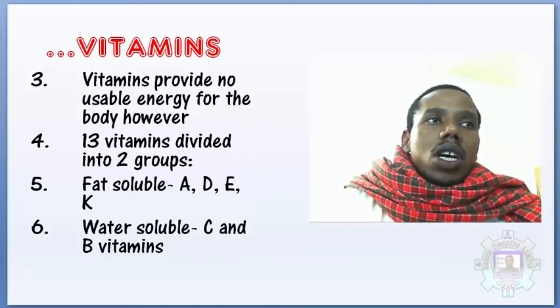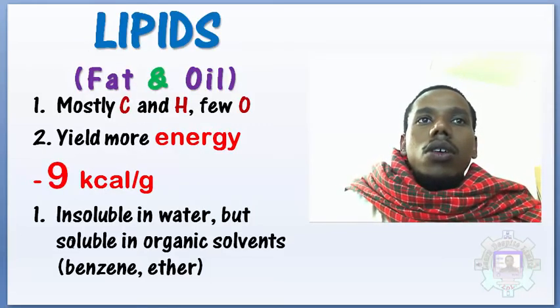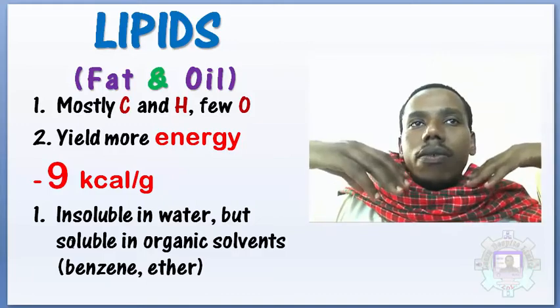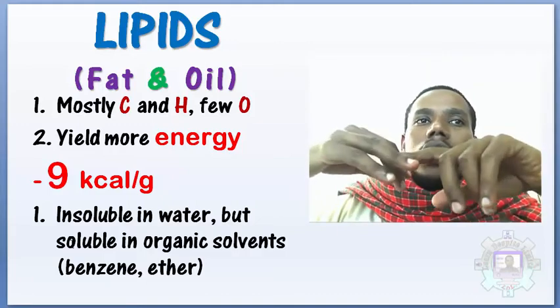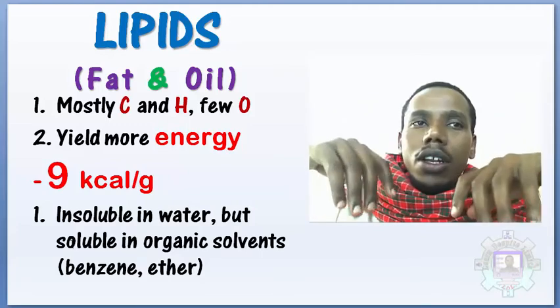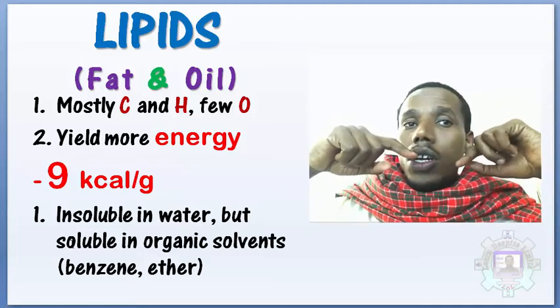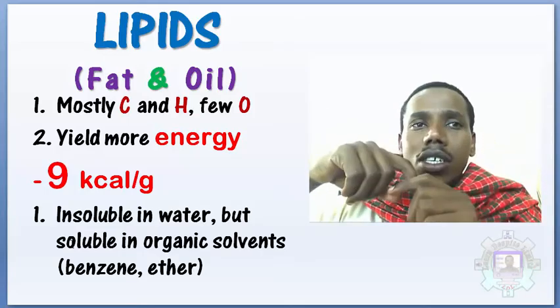Apart from that, we also have lipids, fats and oil. Mostly what makes lipids is carbon, hydrogen and oxygen, and it yields more energy than carbohydrate and protein. 1 gram of fat or oil has 9 calories. Can you see that?